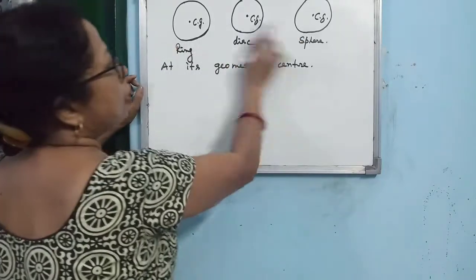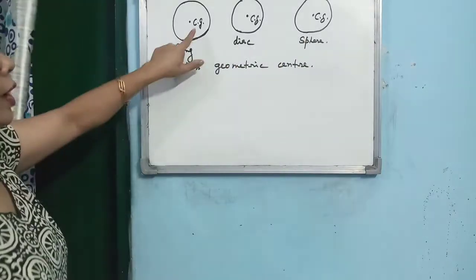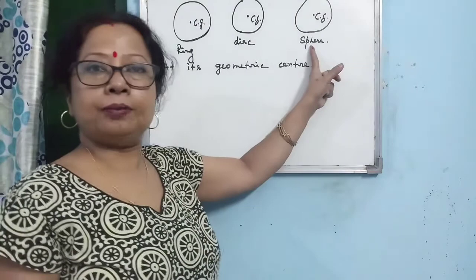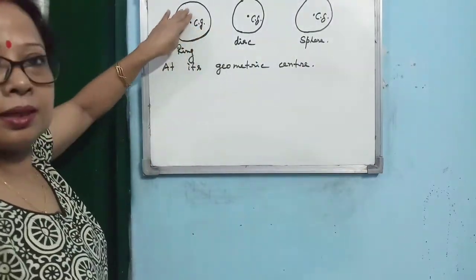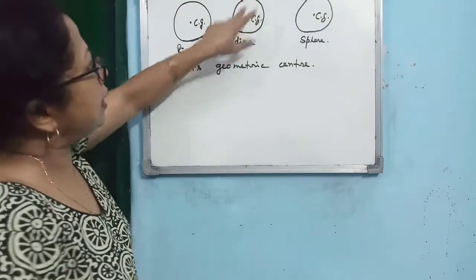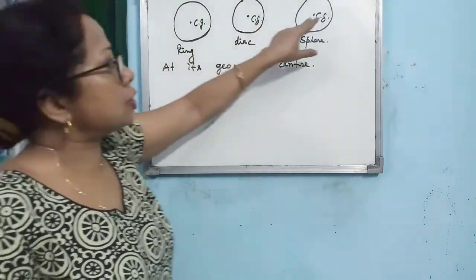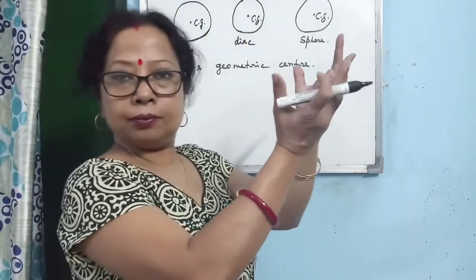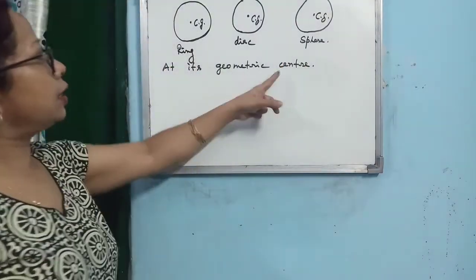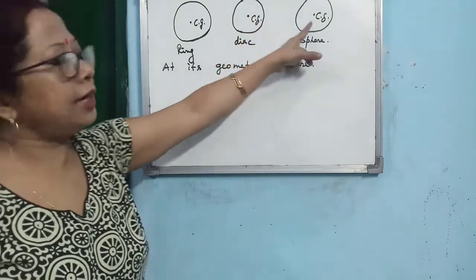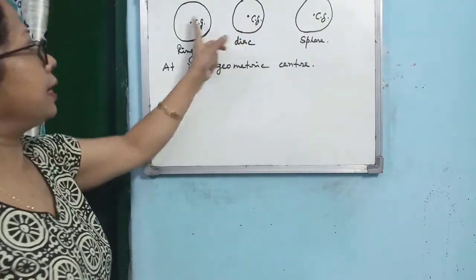A ring is a one dimensional object, no material is there within it. For a disc, materials are there, and a sphere is three dimensional. For all of them, the center of gravity I have written as CG. This is the geometric center.